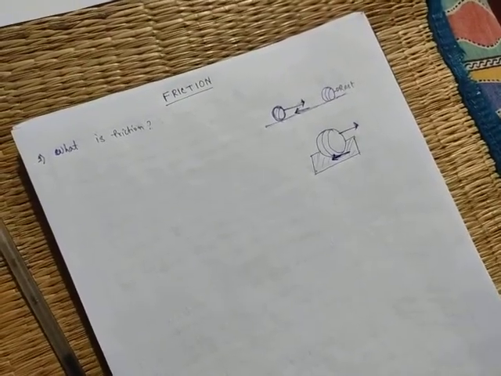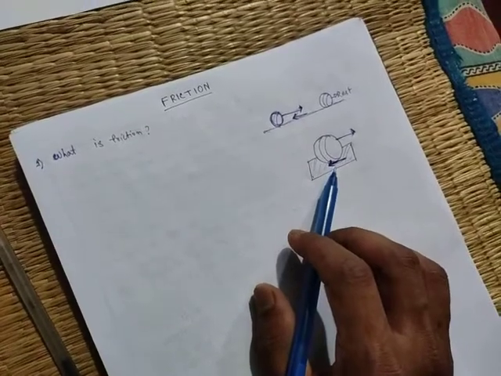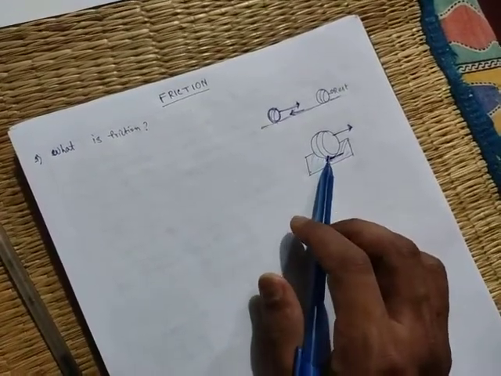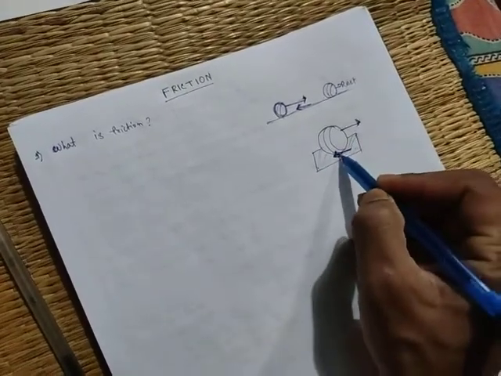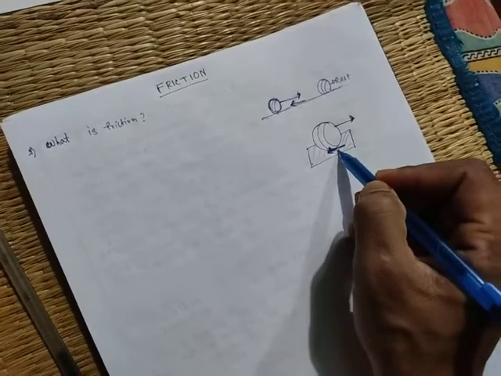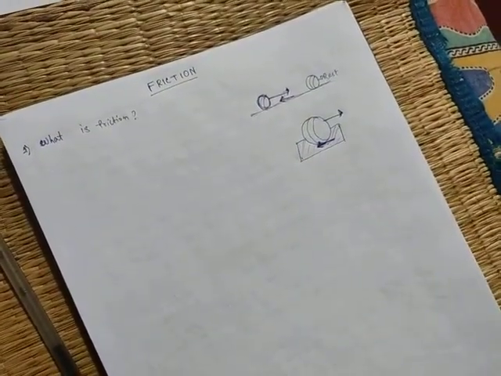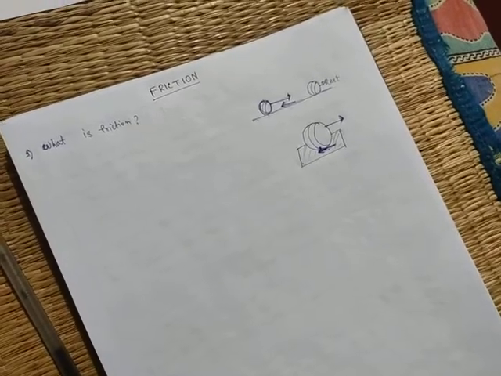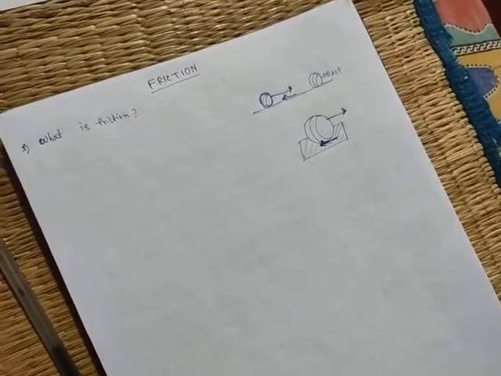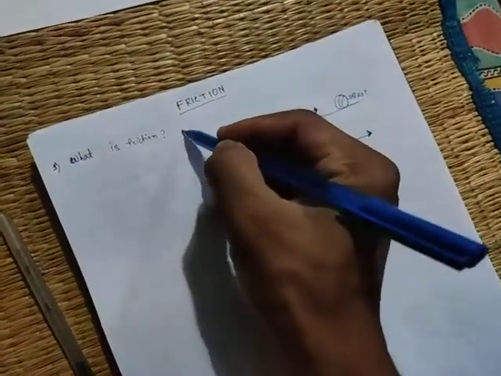So friction is a force acting between two surfaces in contact, because friction acts at the point of contact, and it tries to oppose the motion of any object or prevent the movement of the body. Understand what is friction?